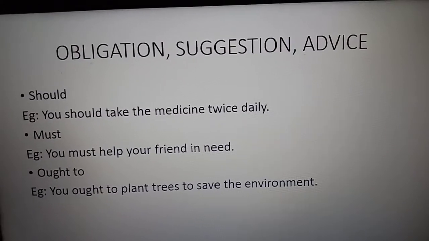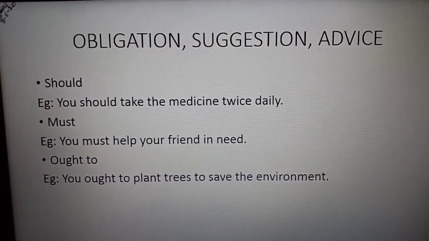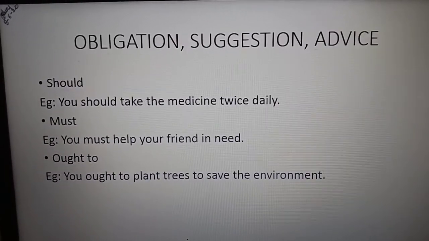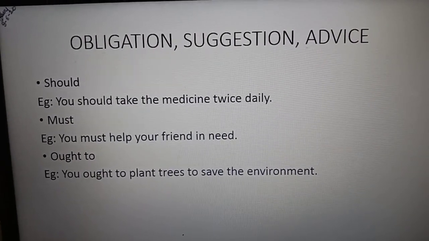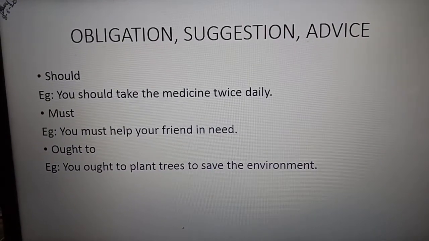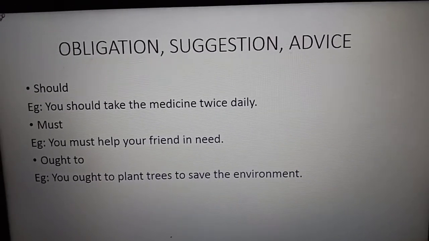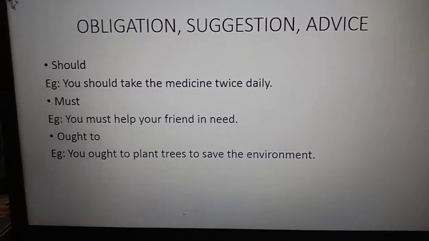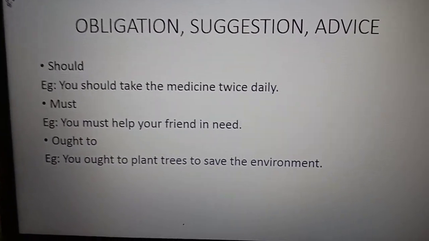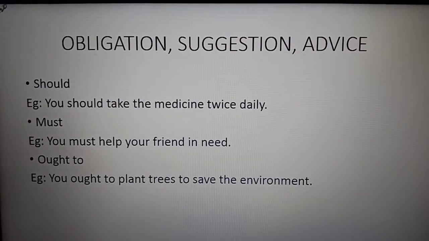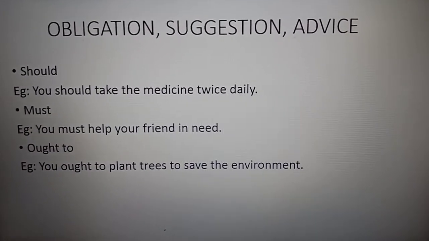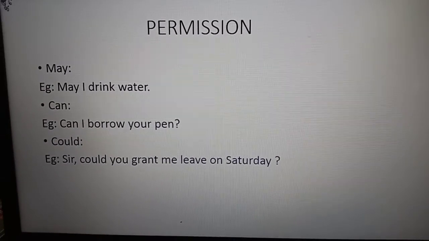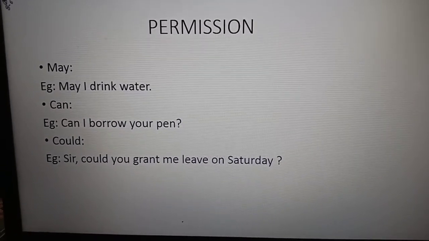ability, prohibition, obligation, duty. Obligation can also be written as duty. You should complete your assignments on time. You should respect your parents. You must be present for that class, whatever online class you are talking about. So these are obligations. You must take your medicines on time. That is advice. So you have to write the use: suggestion, duty, advice,